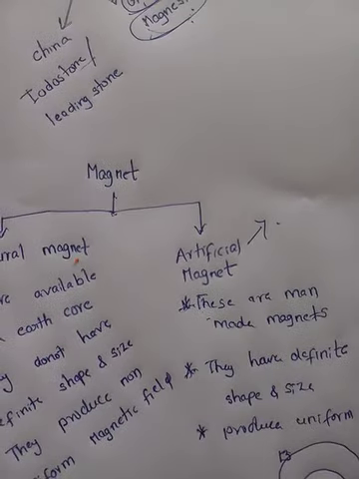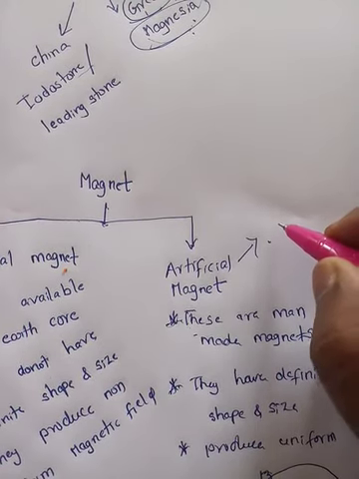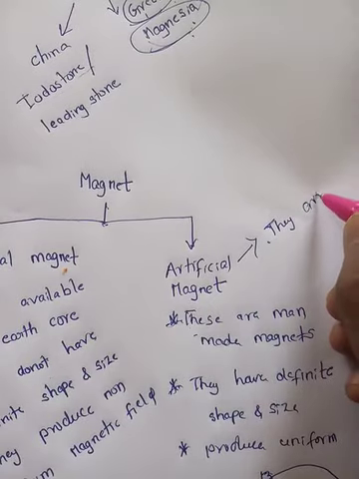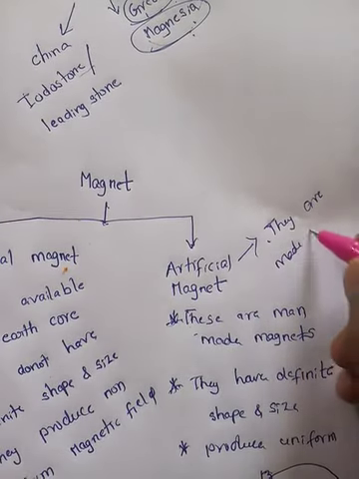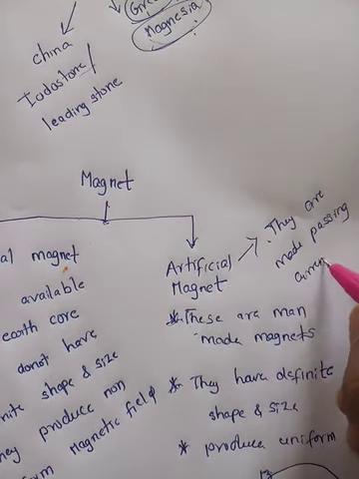And now, after the 18th century, what happens? Whatever magnet you want to form, it is made by passing current through a conductor. Is it right?